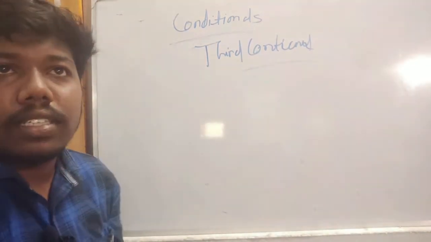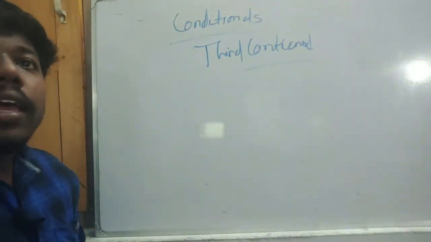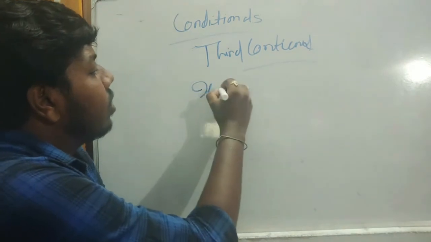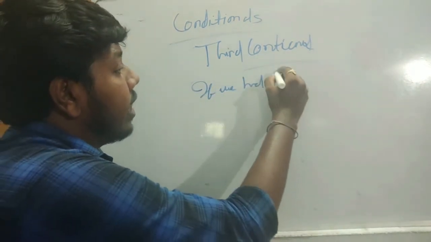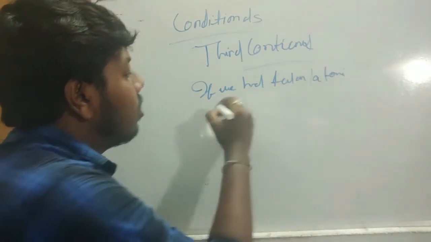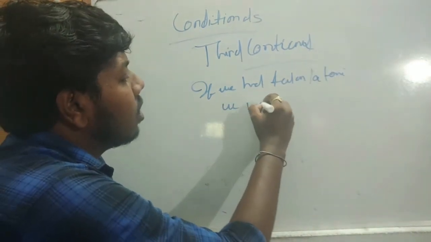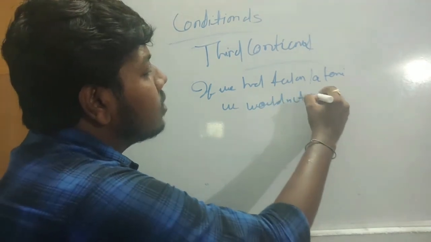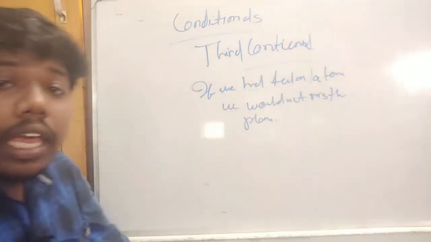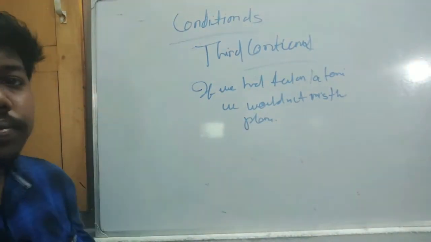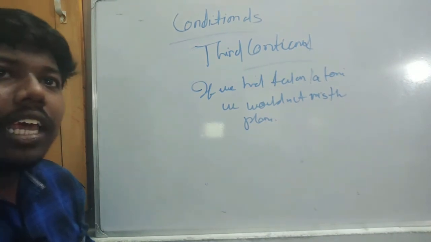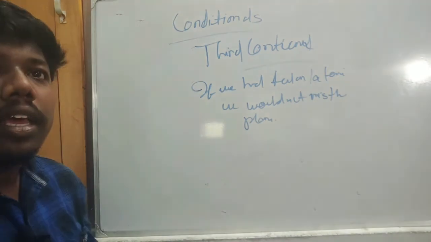Okay, what is the first example? If we had taken a taxi, we would not have missed the plane. Next: she would not have been tired if she had gone to bed earlier.